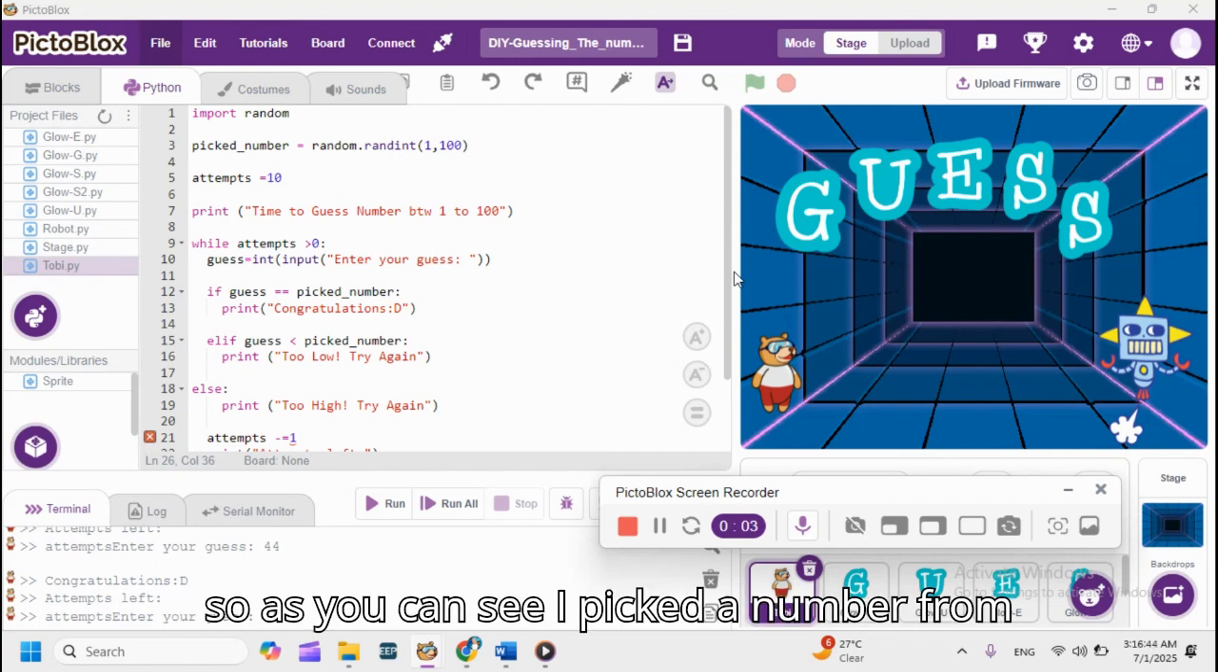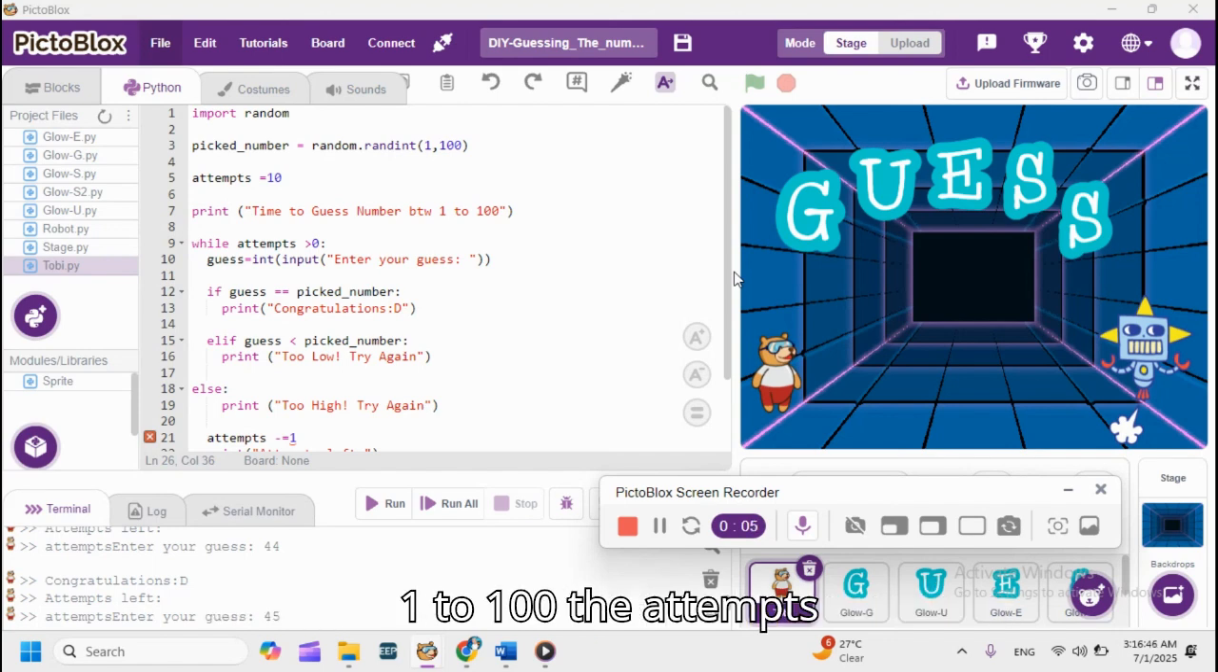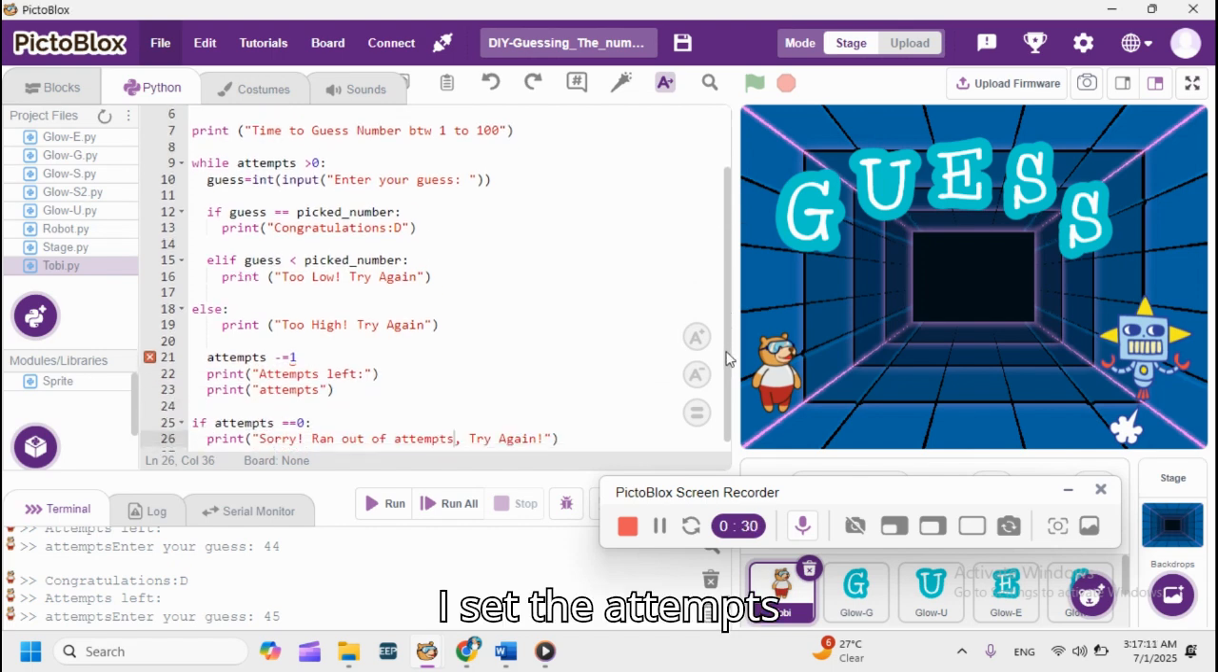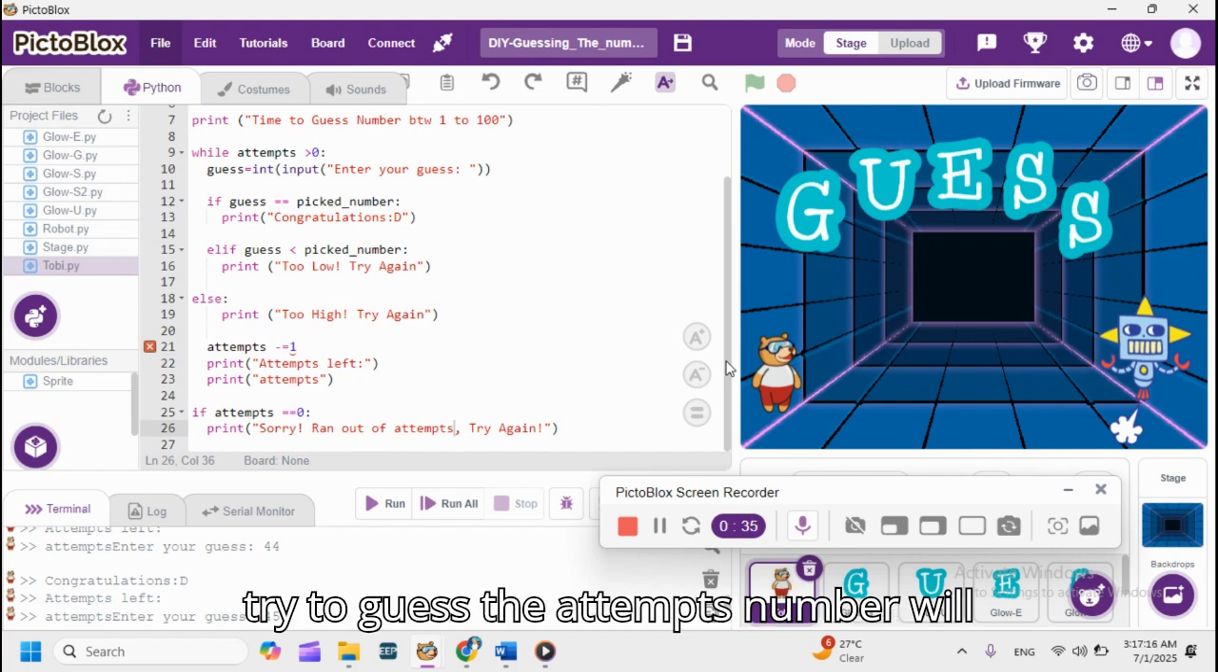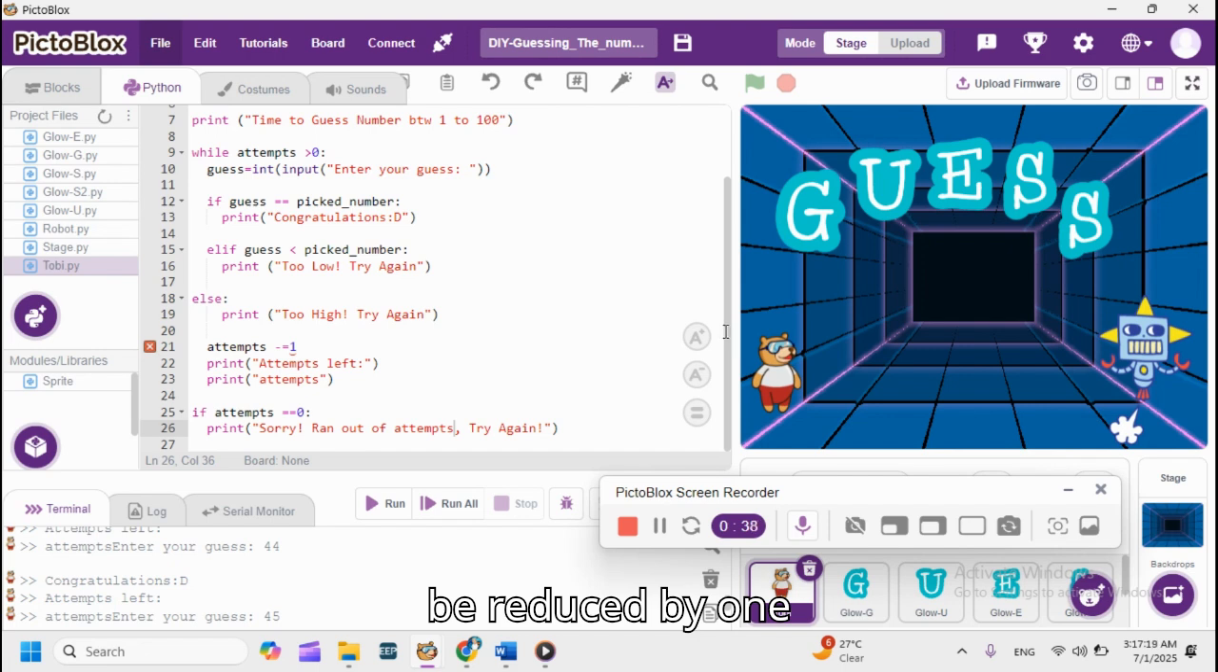So, as you can see, I picked a number from 1 to 100. The attempts equal 10. When I started, I'm going to print time to guess number between 1 to 100. I used loops like while. I use conditional statements if, elif, and else. I set the attempts minus 1. It means descending. Each time I try to guess, the attempts number will be reduced by 1.